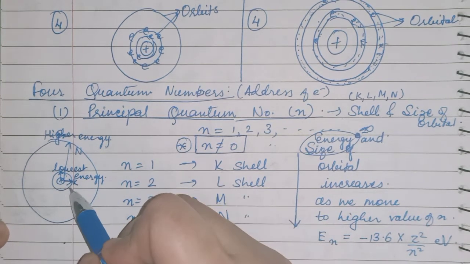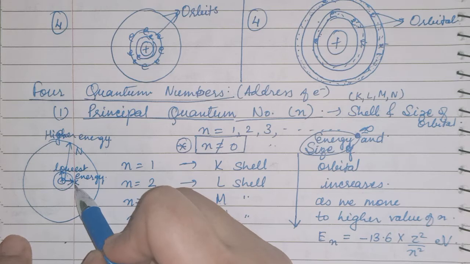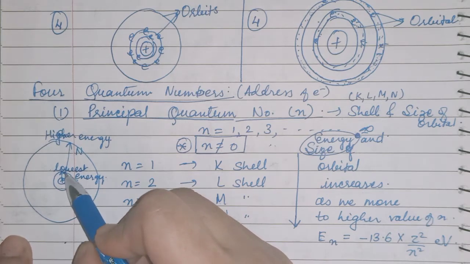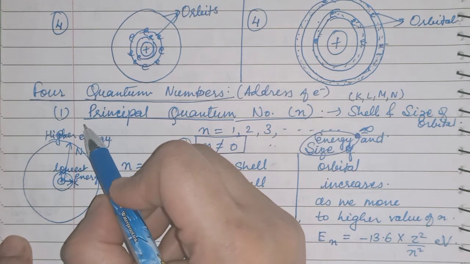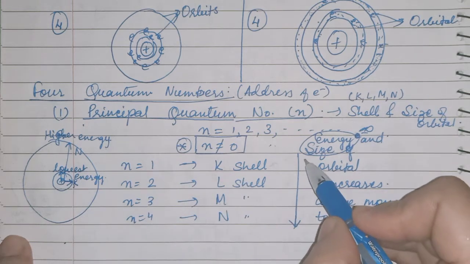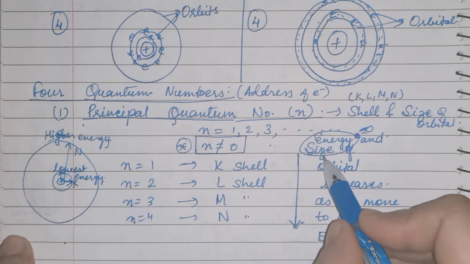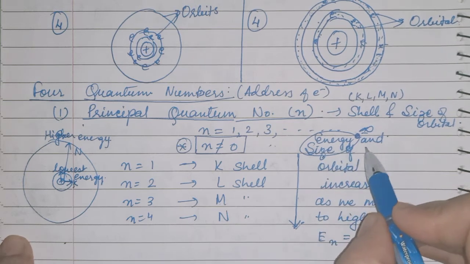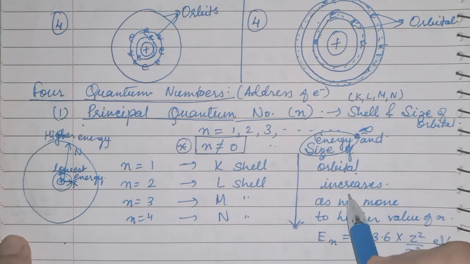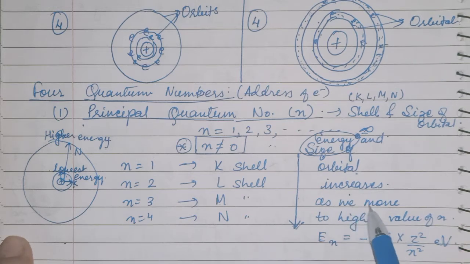So from the nucleus, the nearest shell has lower energy and the farthest shell has higher energy. So as we move away from the nucleus, the size and energy of the orbital increase, as we move to a higher value of n.